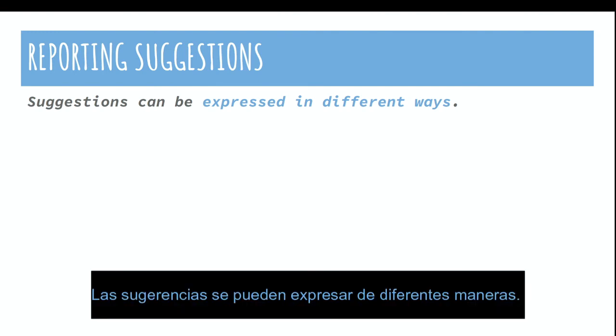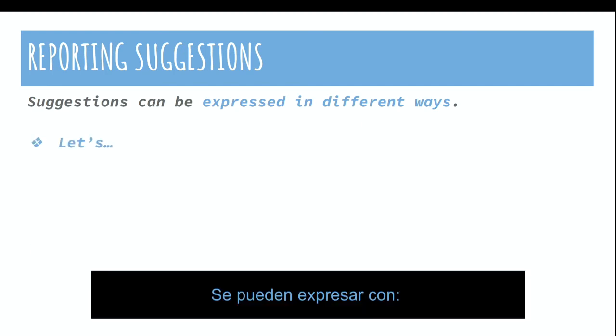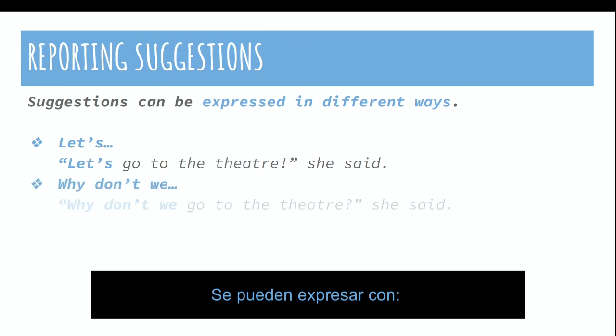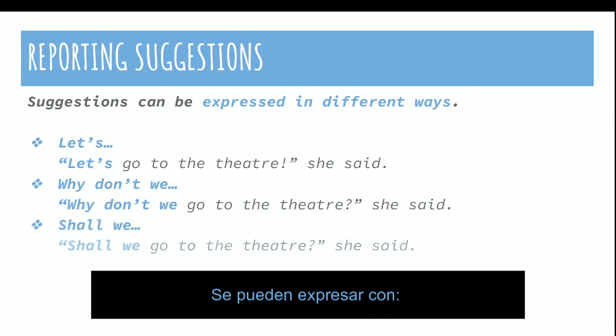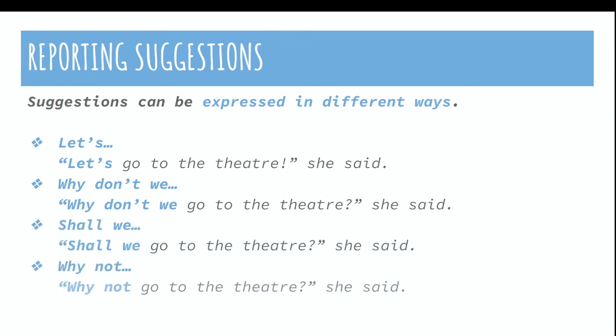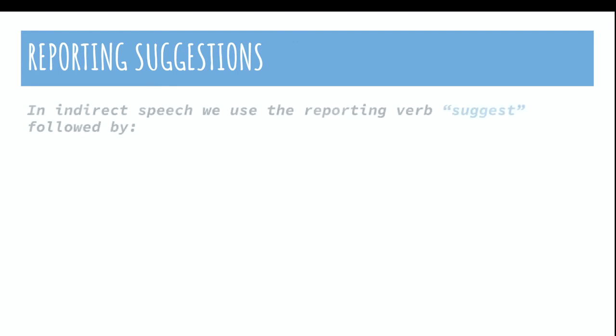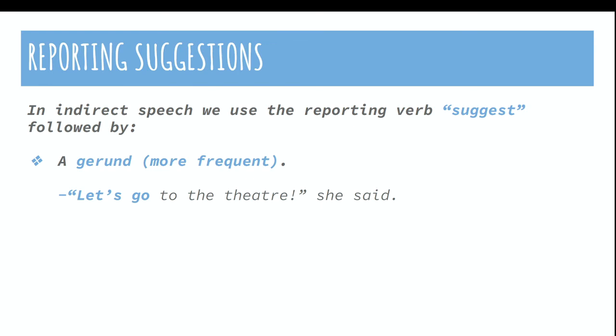Now, suggestions can be expressed in different ways. They can be expressed with let's go to the theater, she said. Why don't we go to the theater, she said. Shall we go to the theater? Why not go to the theater? In indirect speech, we use the reporting verb suggest, followed by a gerund, which is the most frequent structure. Let's go to the theater, she said, would be she suggested going to the theater.